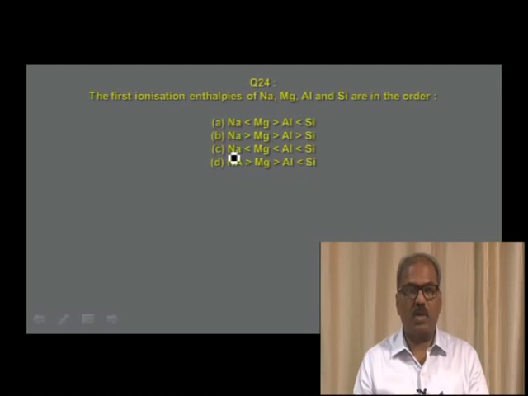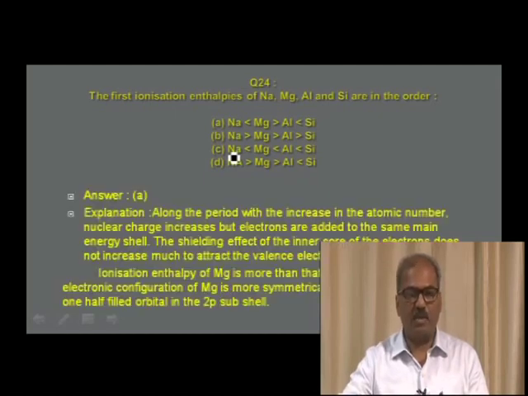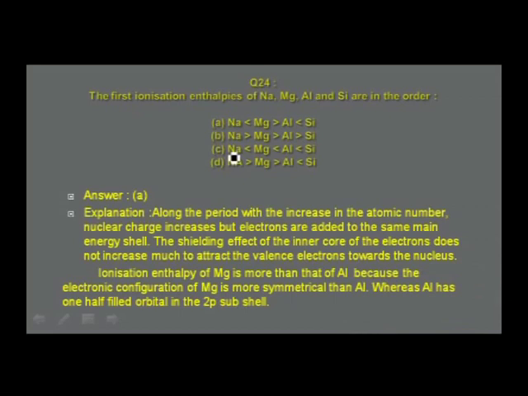So, you should understand ionization enthalpies increase across the period, but the increase is not regular. You may find the ionization enthalpy increases from sodium to magnesium, but magnesium has a higher ionization enthalpy than aluminum because of the electronic configuration. In magnesium, 3s2 configuration is there. It's a symmetric arrangement of electrons in the 3s orbital, whereas in aluminum, one electron is found in the 3p orbital, 3p1 electronic configuration. Therefore, all that I have told now is given in this paragraph of the answer.